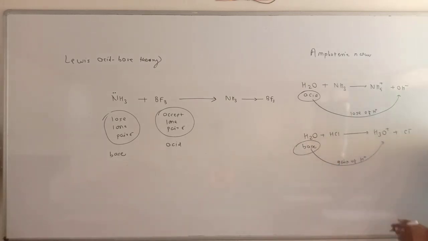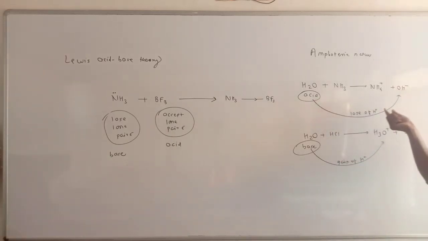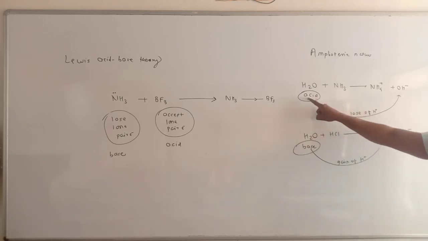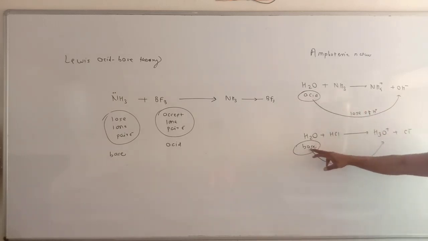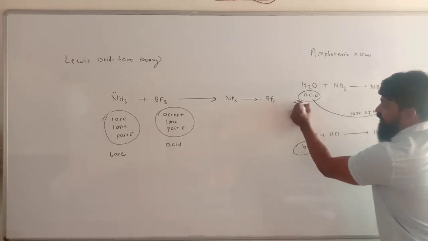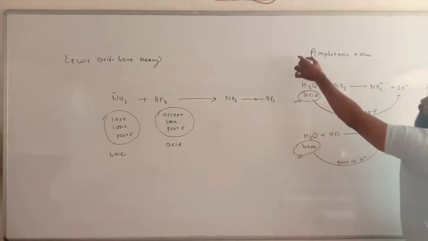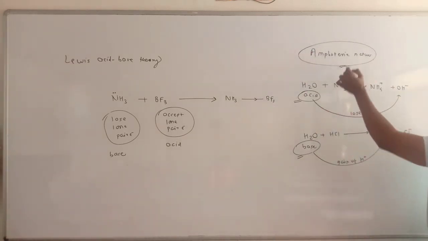So we can find two different natures of water in two different reactions. In our first reaction, H2O becomes OH minus ion by loss of H plus ion, so it is acidic in nature. In the second reaction, H2O becomes H3O plus, that is, the hydronium ion, by gain of H plus ion, so it is basic in nature. The substances which show acidic as well as basic nature are called amphoteric in nature.